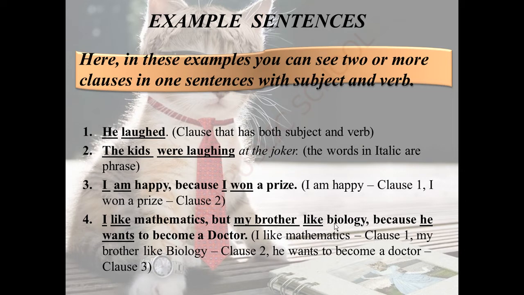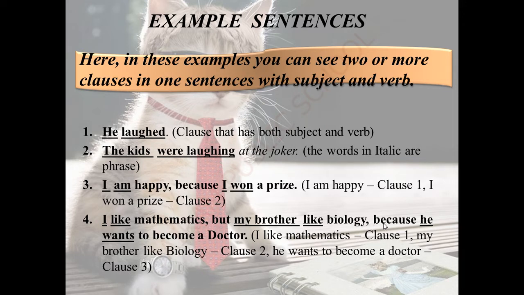My brother likes biology. My brother is the subject, like is a verb. So, my brother likes biology is a clause, which is the second sentence.